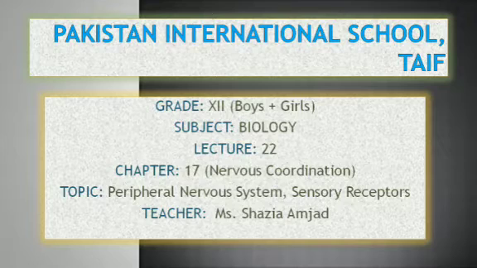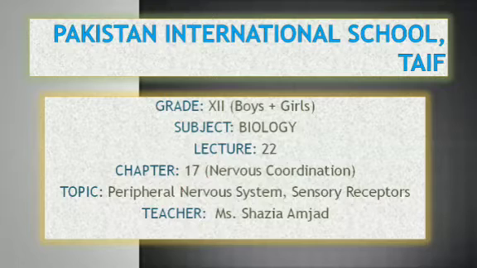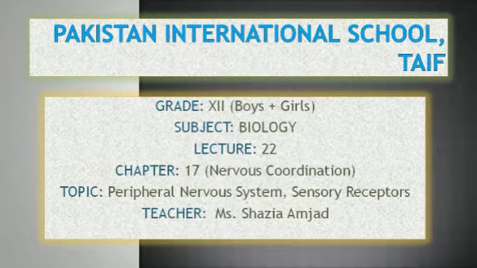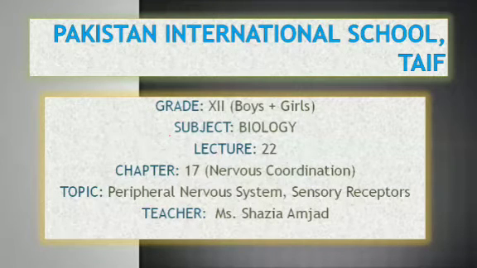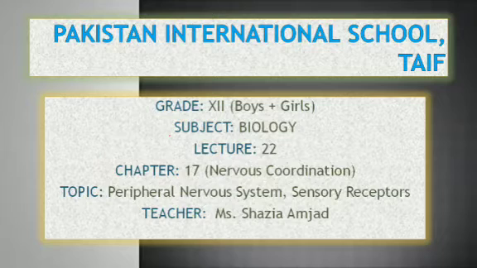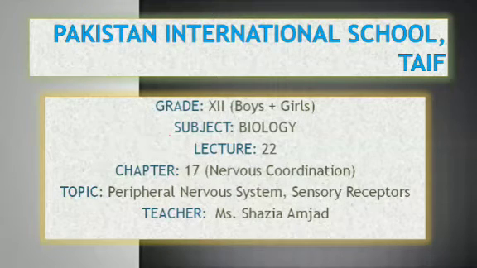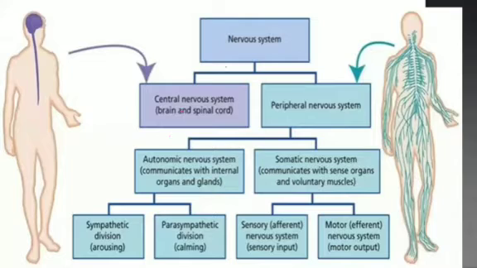Dear students, we are on chapter number 17, in which we are studying nervous coordination. And our today's topic is peripheral nervous system. And we will talk about some sensory receptors as well. Dear students, in the previous topic, we have seen about central nervous system, like brain and spinal cord. Today we will see peripheral nervous system. So you can see, just revise it or take a review of that.